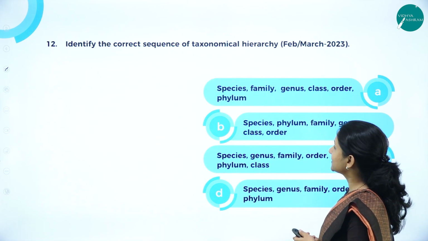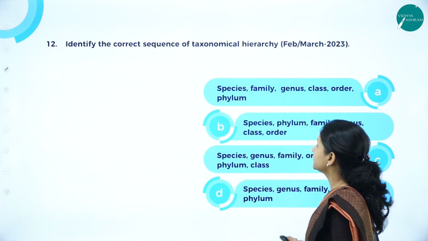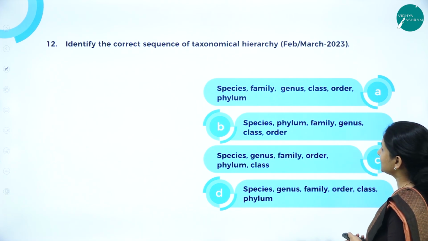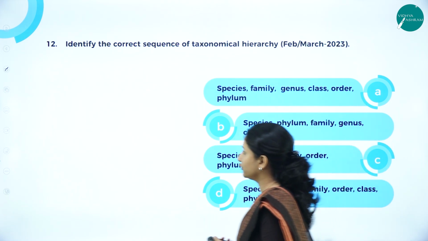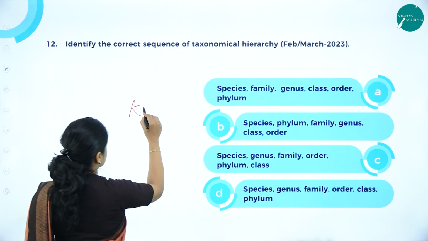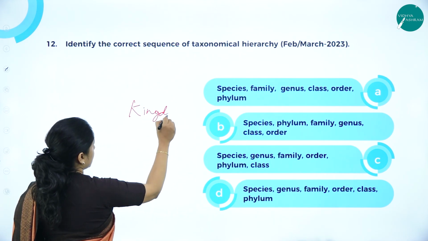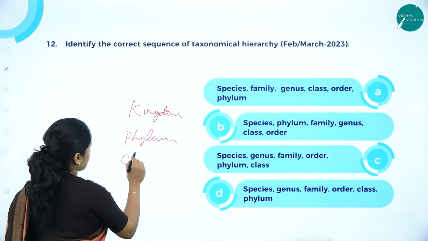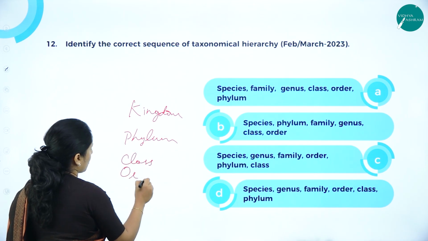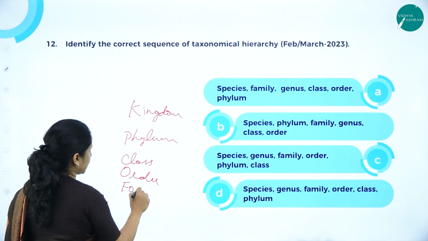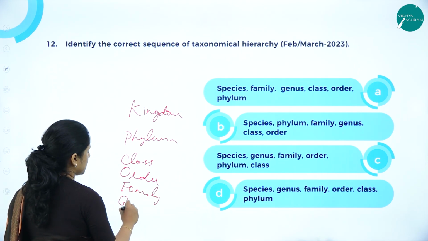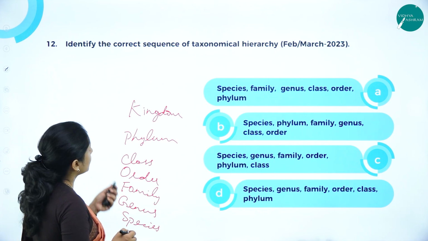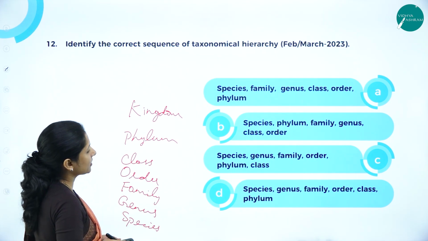Next, identify the correct sequence of taxonomical hierarchy. This question was asked in February-March 2023. Is it species, family, genus, class, order, phylum? To know that, we'll just write the order here first. Kingdom, phylum, class, order, family, genus, and species.